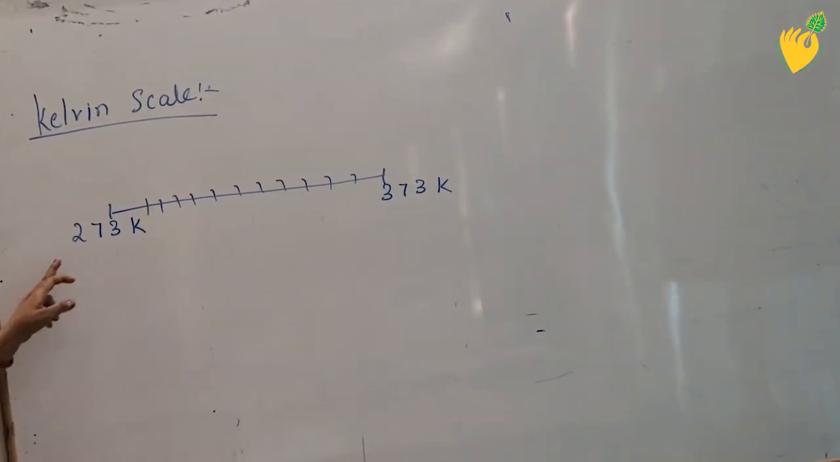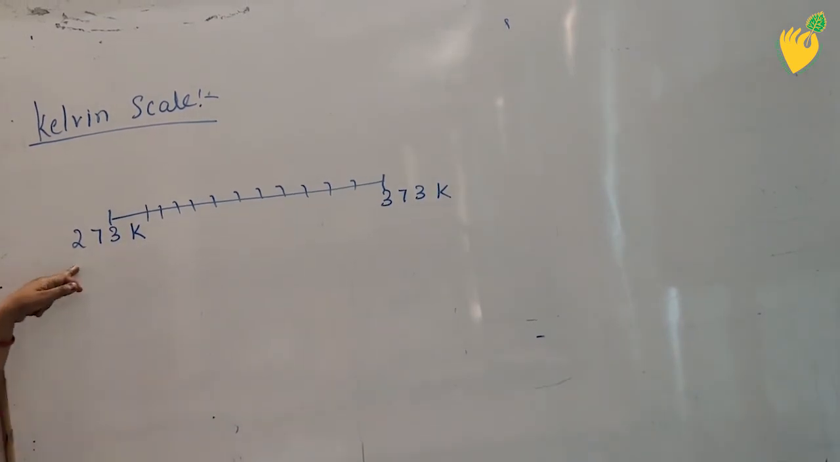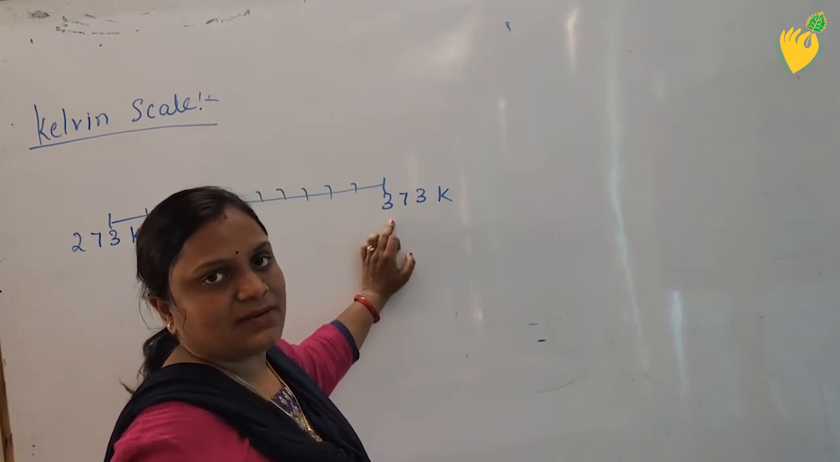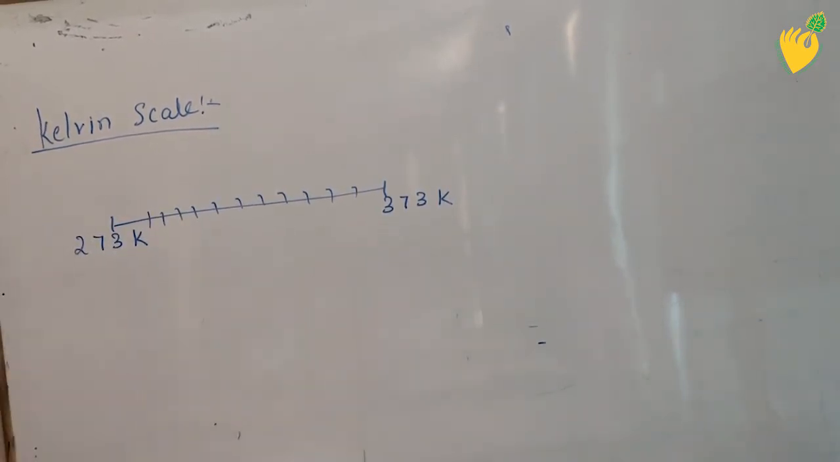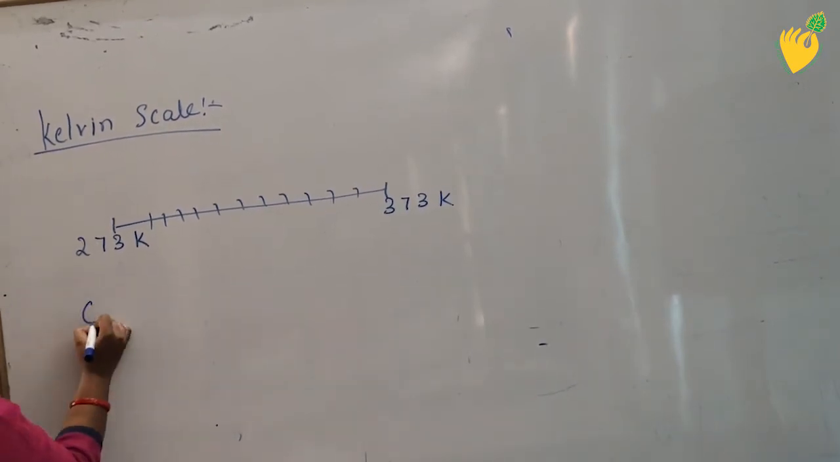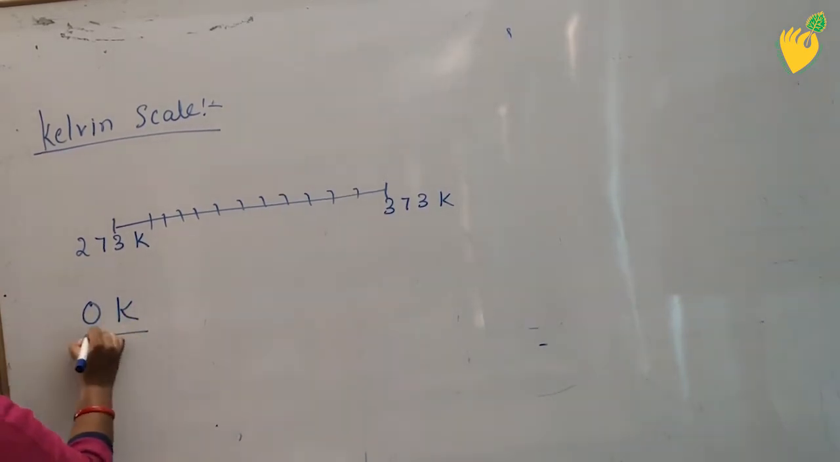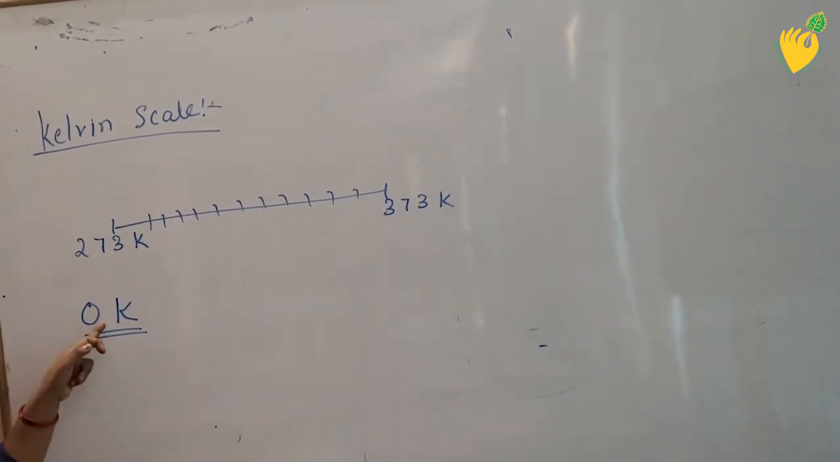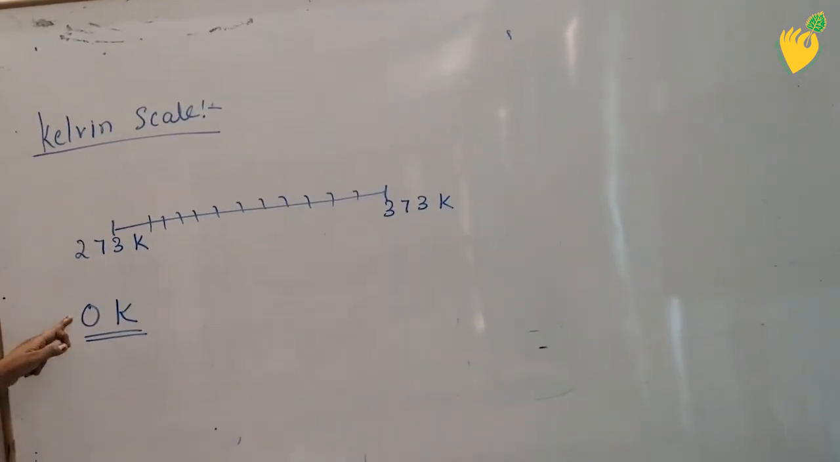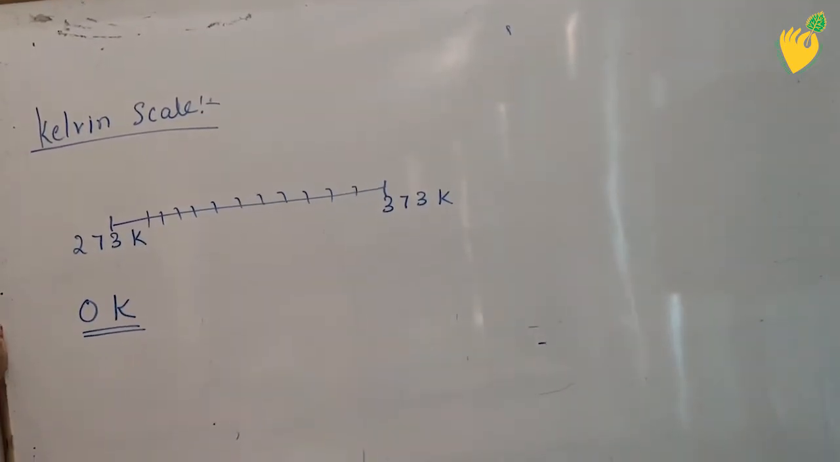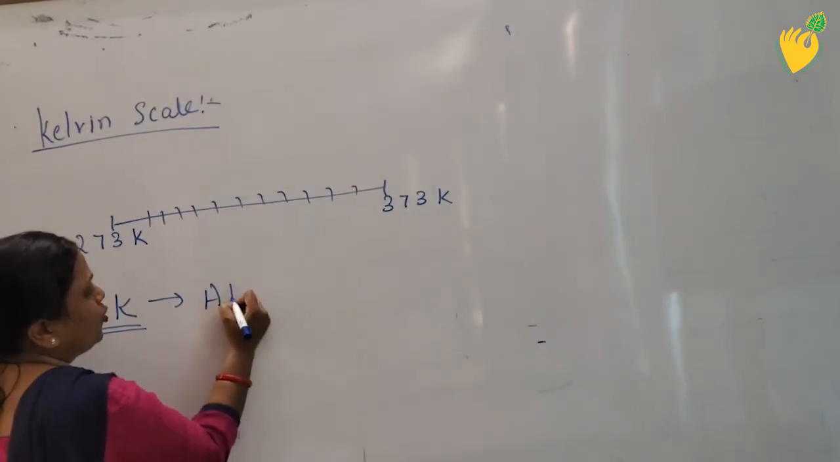The lowest value at this scale is 273 Kelvin. It is the freezing point of water, and the highest value is 373 Kelvin. It is the boiling point of water. Students, Kelvin scale is also called absolute scale, because whenever we reach the value of 0 Kelvin, it is written as 0 Kelvin. Kelvin in short we will write as K. So 0 Kelvin is defined as the temperature, or you can say it is also called absolute temperature.